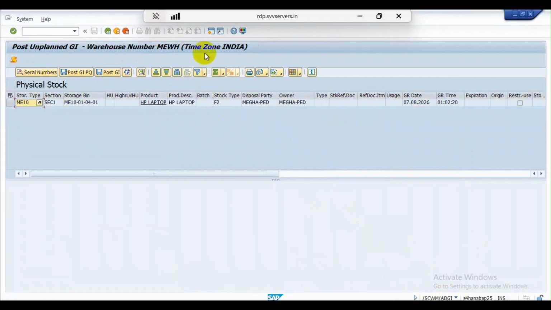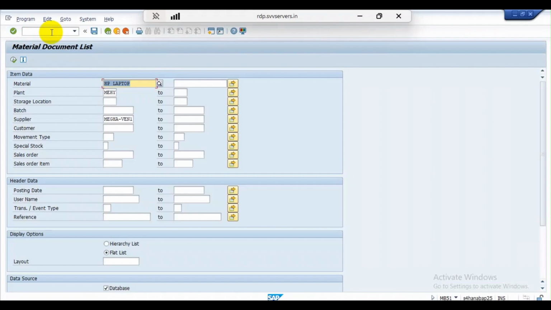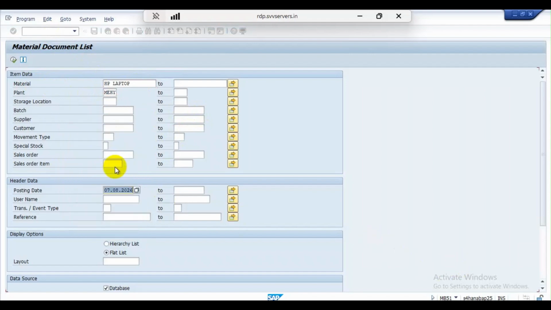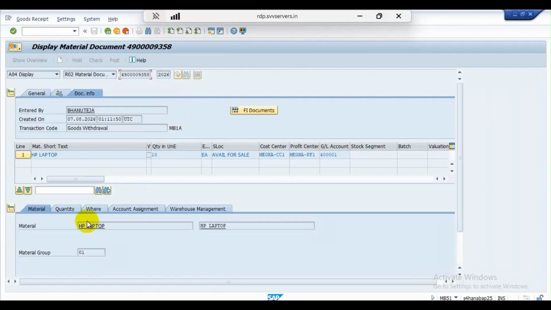Now if you go to the ERP side and check in MB51, the material document will be posted. Here enter the material, plant code, and the posting date, 7th August. Now execute. See here, the 10 quantity is scrapped. If you want to see the details, the movement type will be 551.